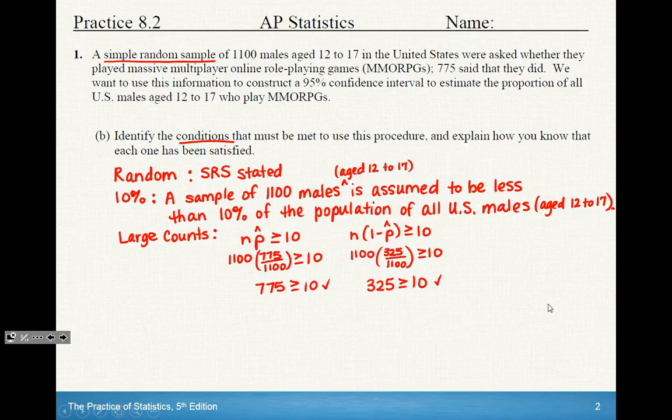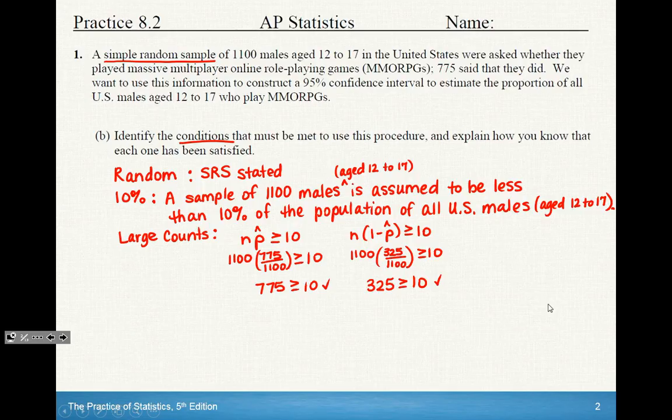They'll tell you how they got the sample. It says right away a simple random sample of 1,100 males. So you've got that the SRS is stated, so you do have the random component that you need. You have to assume the 10% rule because they don't tell us how many males aged 12 to 17 we actually have in the United States. So I wrote a sample of 1,100 males aged 12 to 17 is assumed to be less than 10% of the population of all U.S. males aged 12 to 17.